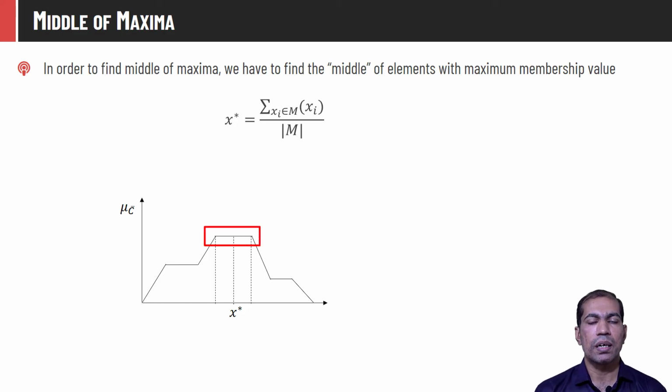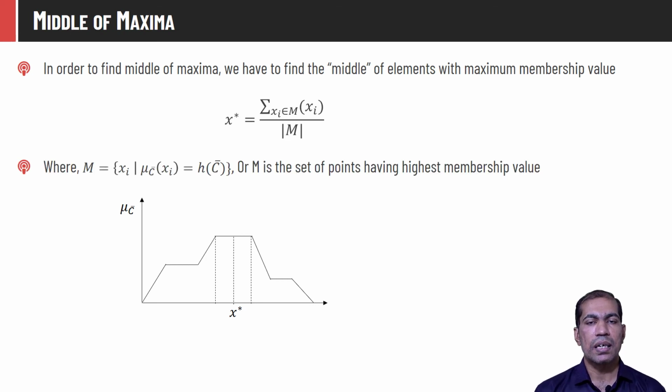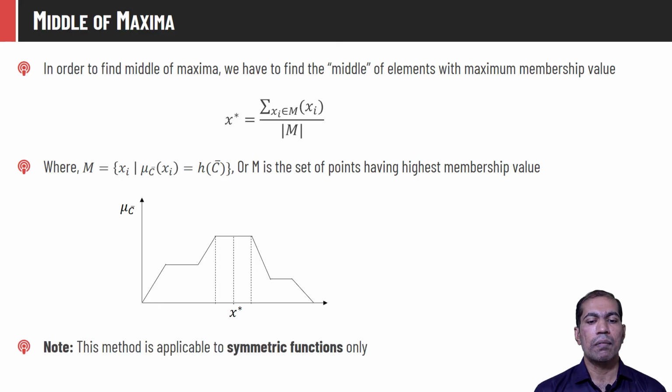So this span represents M. The crisp value is computed by taking the average of all these points, that is x star is the summation of all the points in M divided by the size of M, where M is a collection of points whose membership value is the height of the set, or we can say M is the set of points having the highest membership value. However, this method is applicable only if the function is symmetric, otherwise it is not applicable.